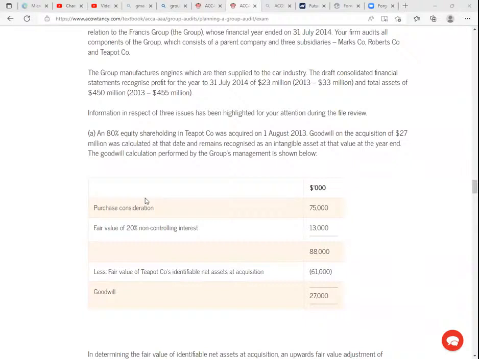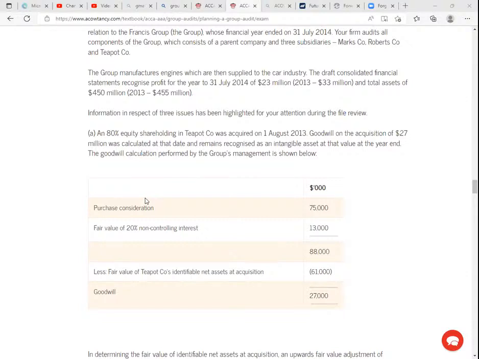Information in respect of the 3 issues has been highlighted for your attention during the file review. A, an 80% equity shareholding in Teapot was acquired on 1st August 2013. Goodwill on acquisition of 27 million was calculated at that date and remains recognized as an intangible asset at the year end.